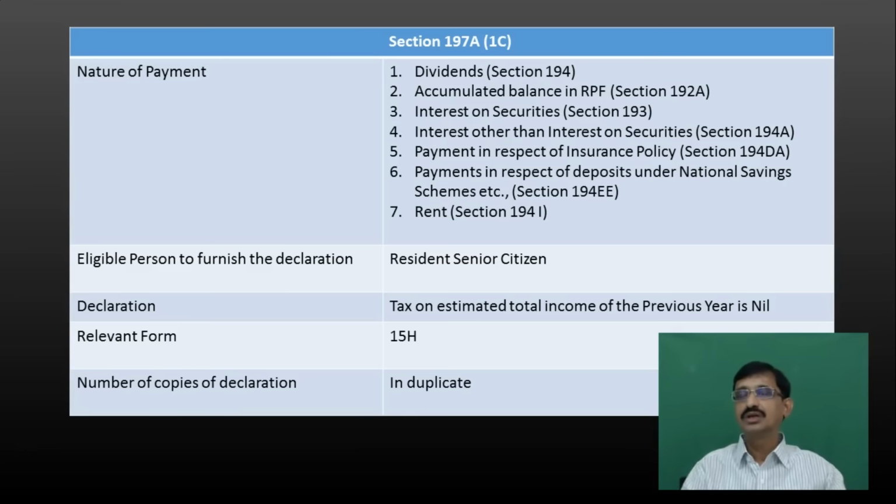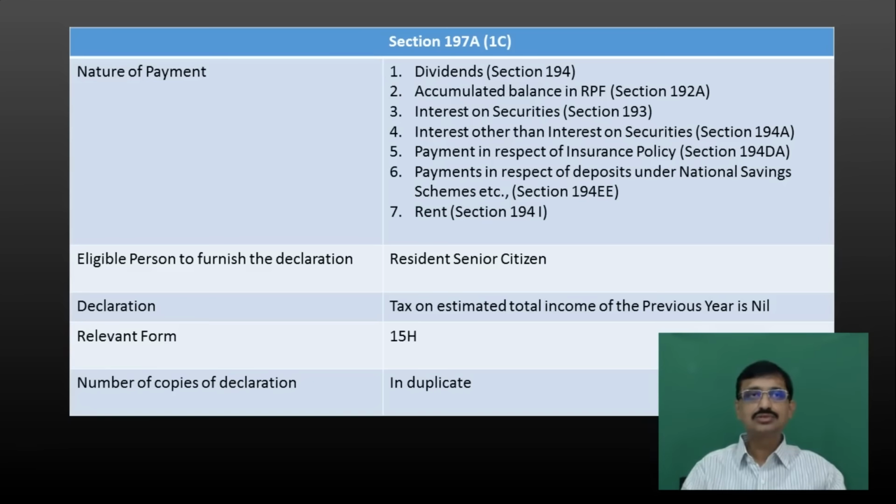So what are they? Let's go through each of them. Dividends, 194, 192A, 193, 194A, 194DA, 194EE and 194I. As per this subsection, who is the eligible person that can make a declaration? A resident senior citizen. I repeat, resident senior citizen.